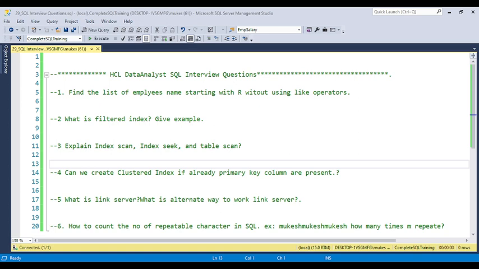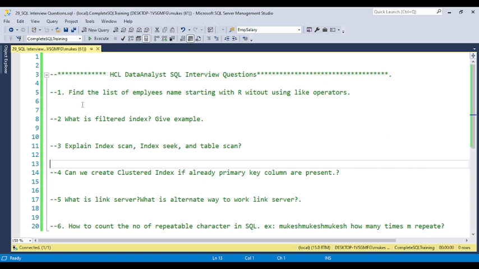If you are giving an interview for data analytics, data science, SQL developer or database developer, this type of question you will always get. Try to understand all the questions and what type of questions they ask, and if you are able to solve them, you can feel comfortable to crack the next level of data analytics. Read the questions one by one, try to solve them by pausing the video, and after that you can compare the answers.